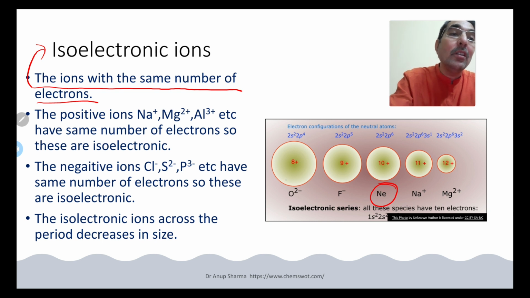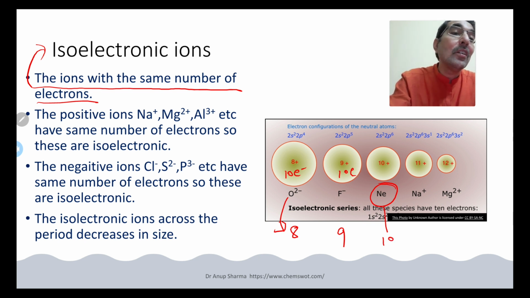So O2 minus: its original atomic number was 8, 8 plus 2 is 10, so 10 electrons. Fluorine was 9 but with 1 negative, so how many now? 10 electrons. Neon was 10 only, so there is no positive or negative.